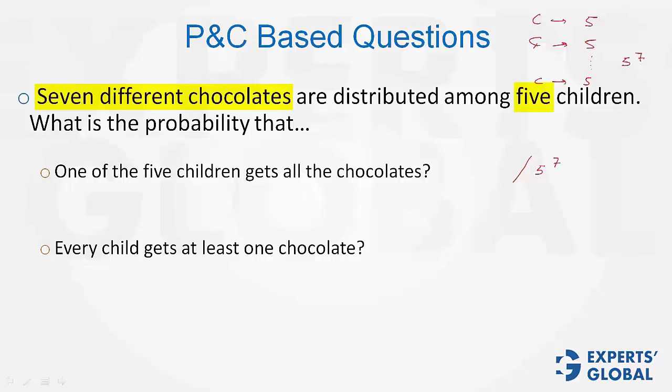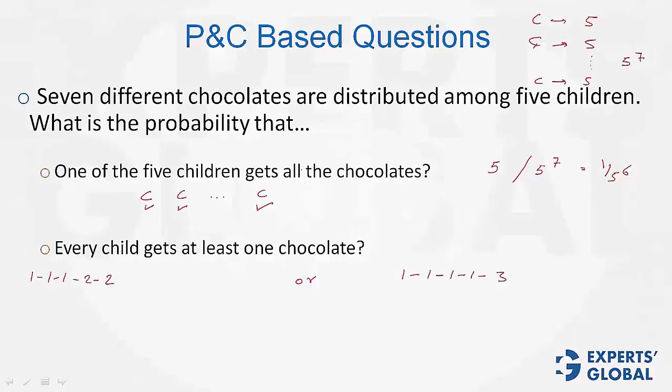Numerator. Imagine there are only 5 ways. The first child gets all chocolates, the second child gets all chocolates, and similarly the fifth child gets all chocolates. There are only 5 cases out of 5 to the power of 7 cases that meet the given condition. The answer is 5 divided by 5 to the power of 7, which equals 1/5 to the power of 6. The second part is a bit more complex. There are 2 possible cases. One case is that 3 children get 1 chocolate each, and 2 children get 2 chocolates each. The second case is that 4 children get 1 chocolate each, and 1 child gets 3 chocolates.